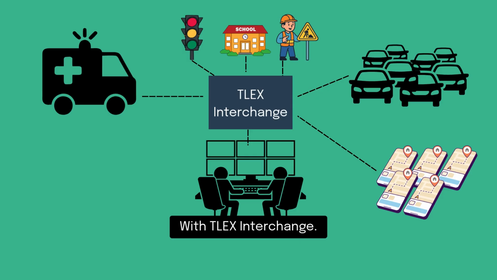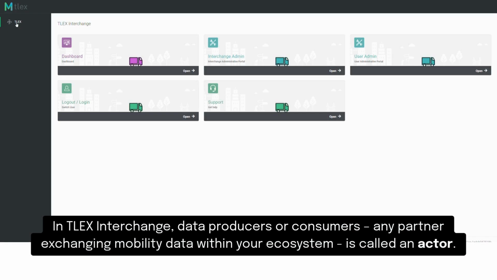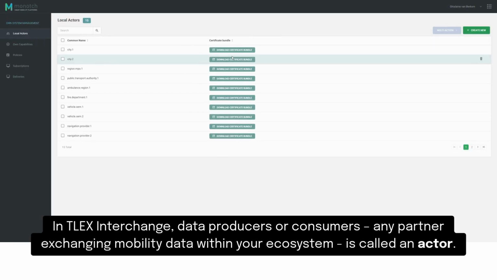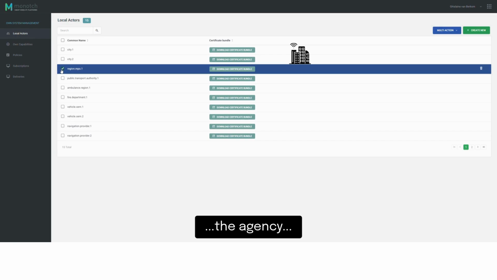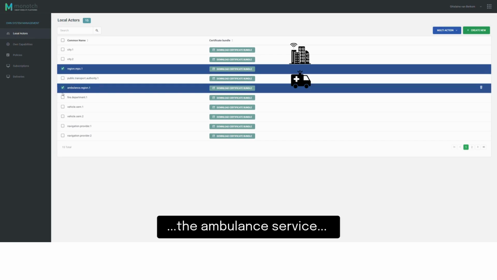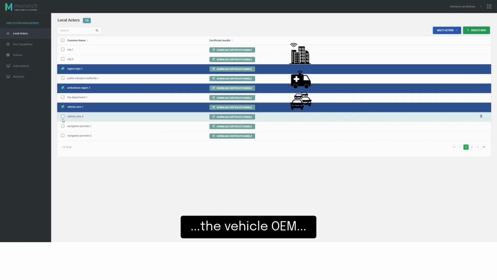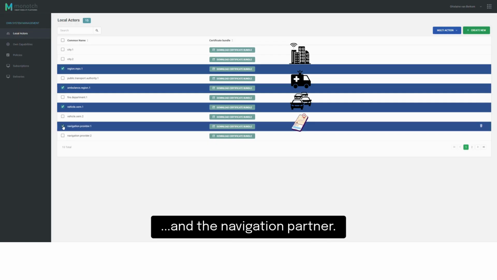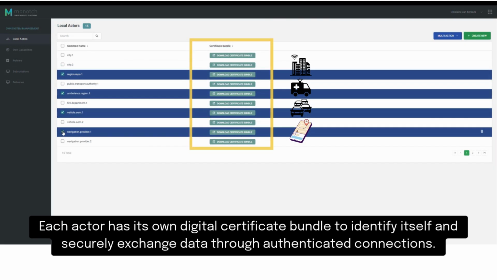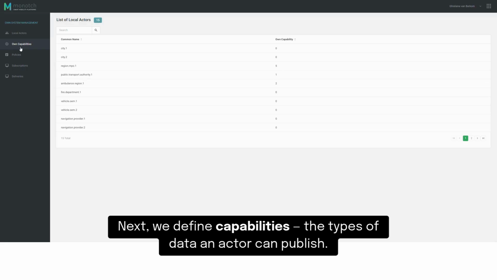With TLEX Interchange. In TLEX Interchange, data producers or consumers, whether it's an agency, service provider, OEM or any partner exchanging mobility data within your ecosystem, is called an actor. Here are 4. The agency. The ambulance service. The vehicle OEM. And the navigation partner. Each actor has its own digital certificate bundle to identify itself and securely exchange data through authenticated connections.